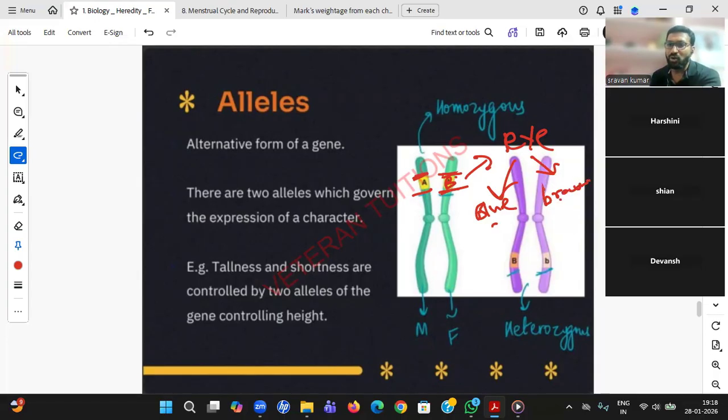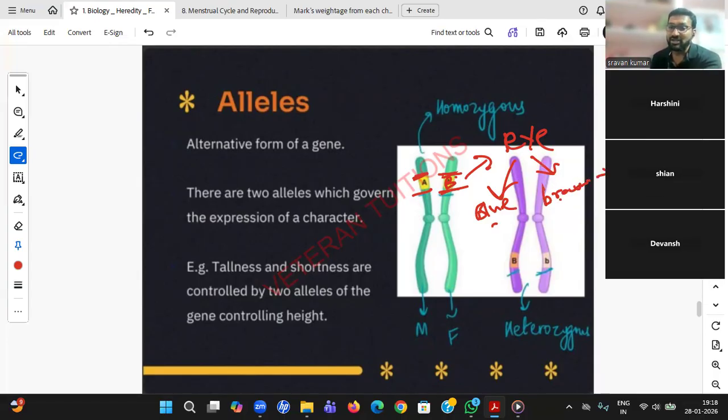So these blue and brown are nothing but alleles. They are alternate, they're different. In both, I get only one thing in my eyes, which is brown. This is what you can physically see in me. You can't see these two, you can't see my gene also. This is nothing but the trait.